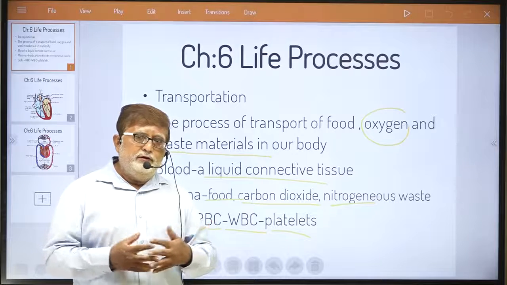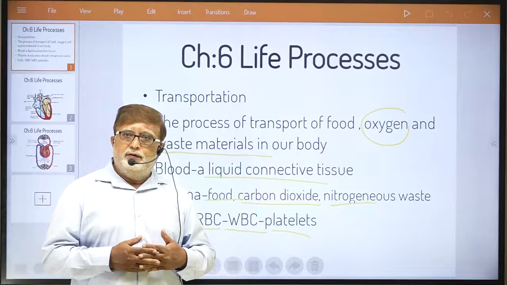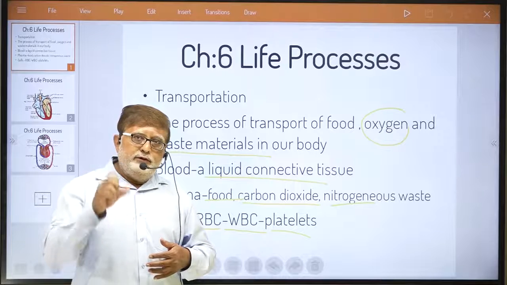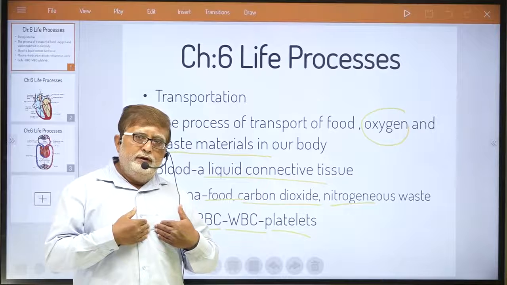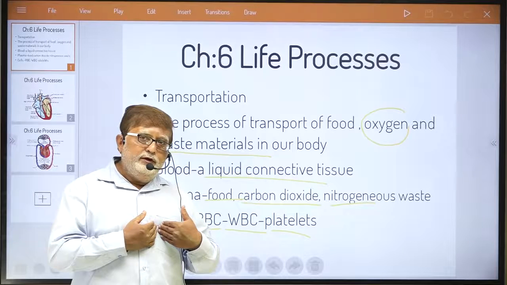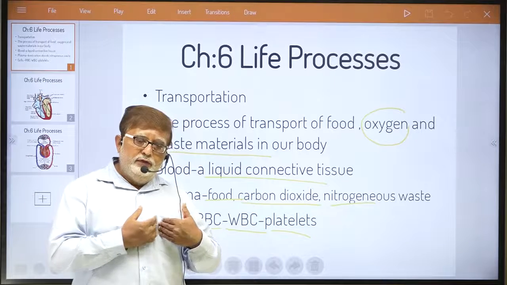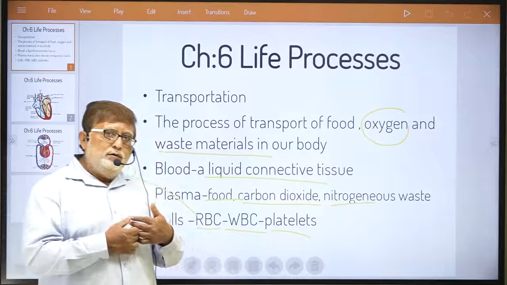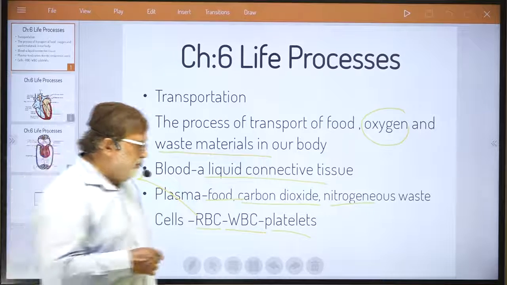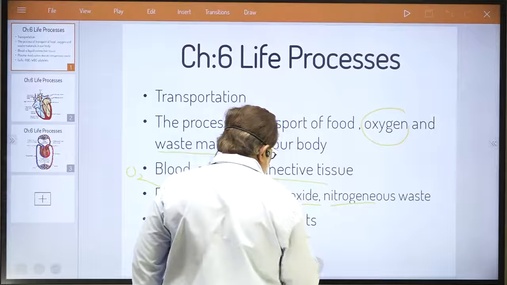Without that we can't survive. That is our human heart. It is about the size of your fist, located on the left side of our body, near the lungs, and protected in the rib cage. Let us try to understand the internal structure